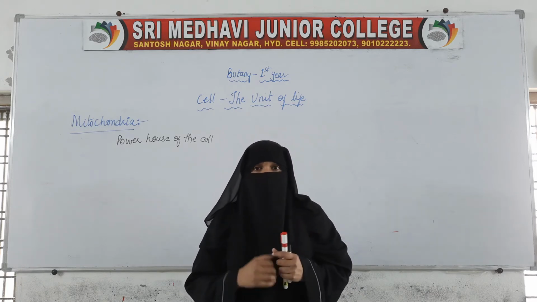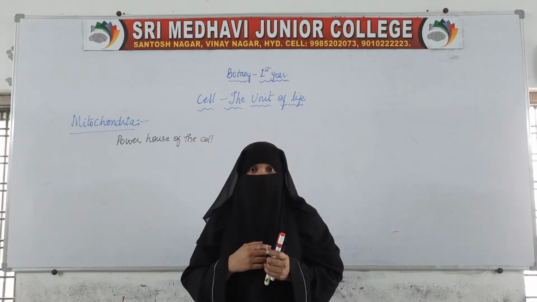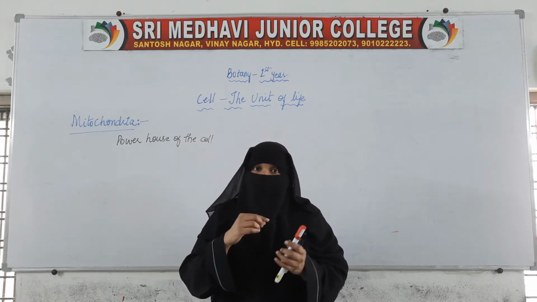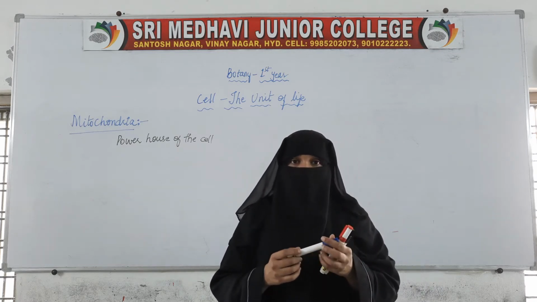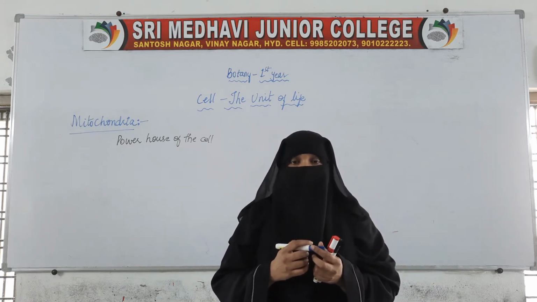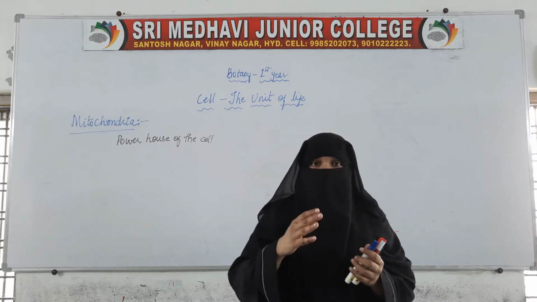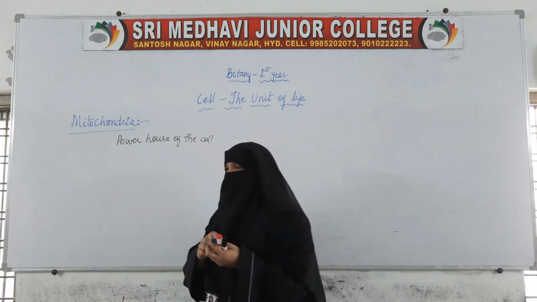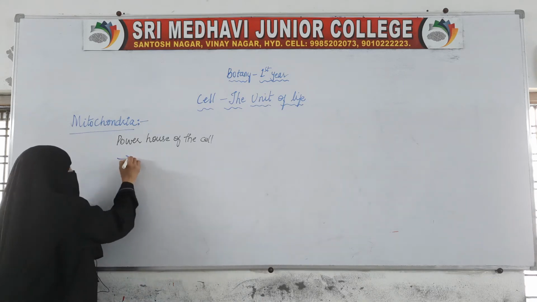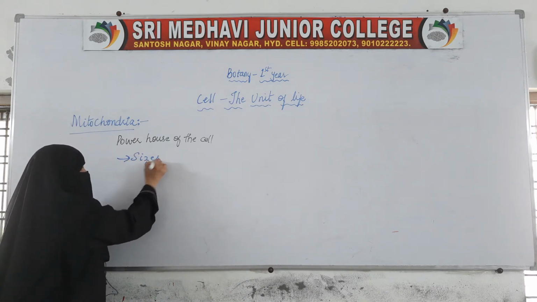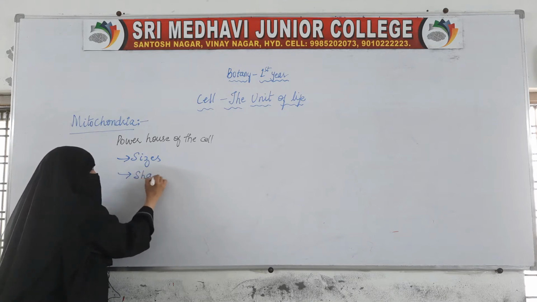It is very small, the size may vary, and the shape will also vary. The size is from 1 micron to 3 micron, and it is of different shapes.